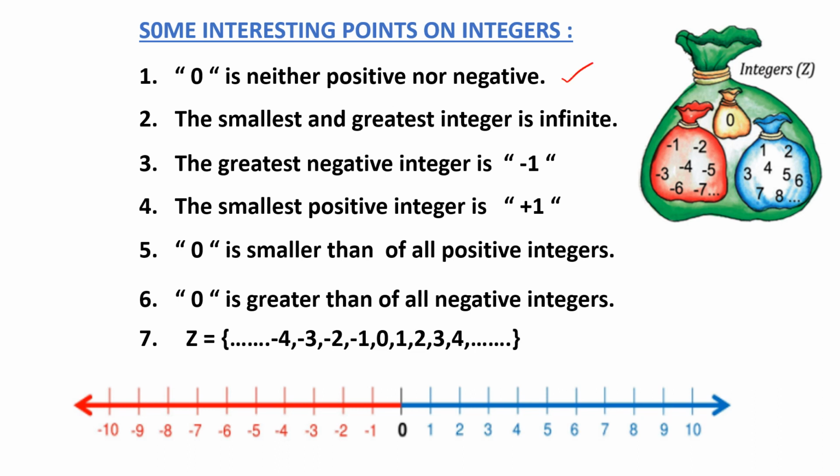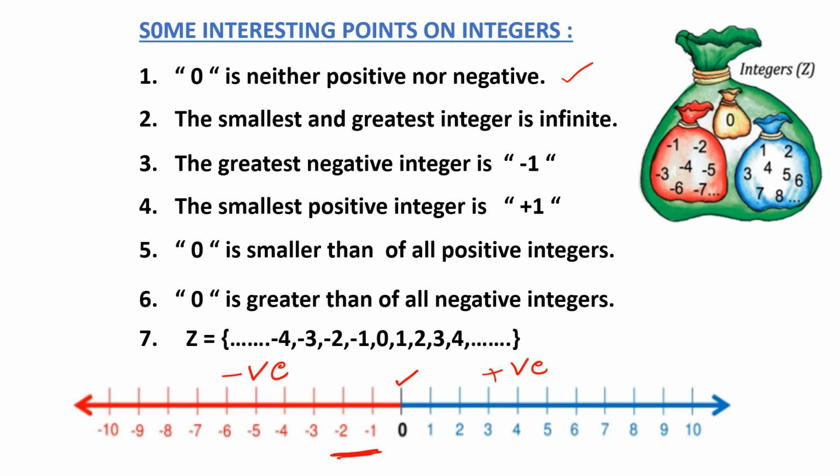So look at this picture. Look at that, they have given a number line. We can represent these integers on the number line. Look at that, this is 0. After that 0, we call them positive numbers. Before that 0, we call them negative numbers.